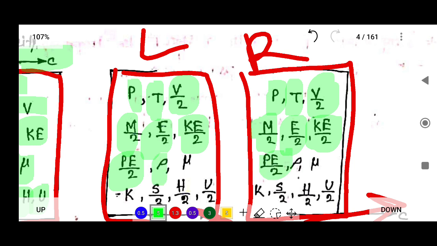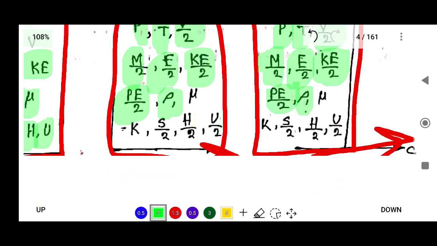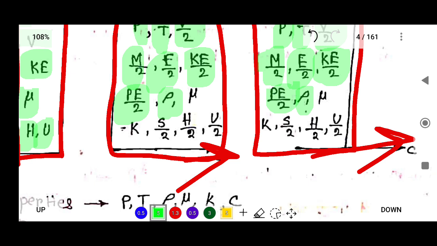The density of both cylinders is the same, viscosity is also the same, and thermal conductivity is also the same. But entropy, enthalpy and internal energy are not the same; they are divided by 2.